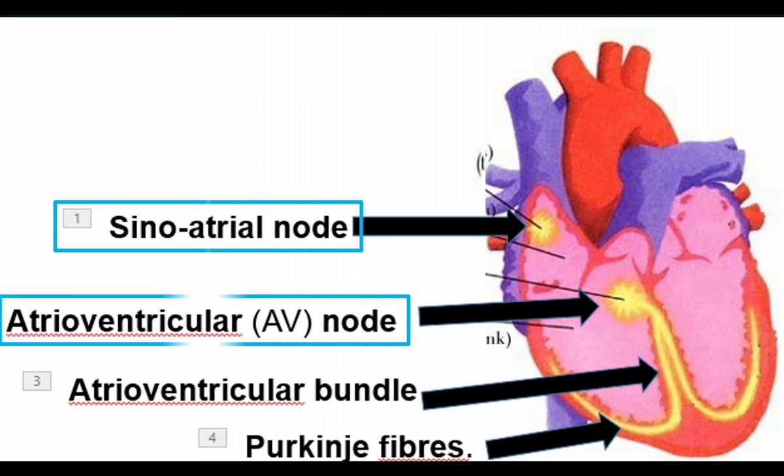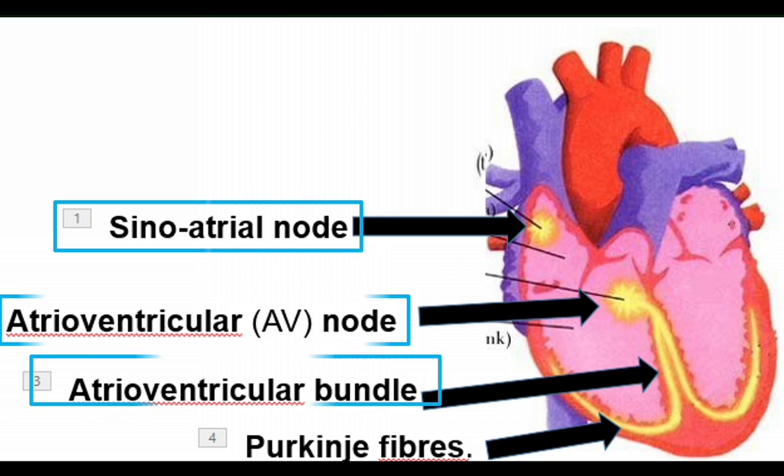AV node is found in the wall between atrium and ventricle. That is the atrioventricular septum. The wall between atrium and ventricle has the atrioventricular node. From the atrioventricular node, the impulse spreads to the ventricles through the atrioventricular bundle.